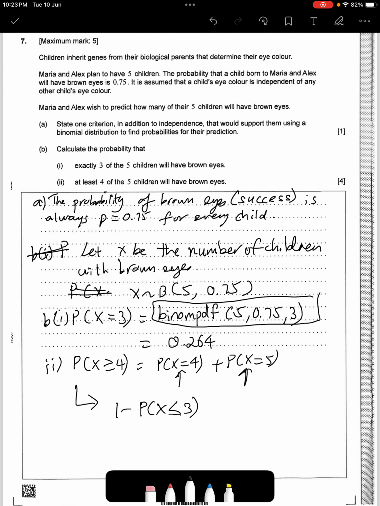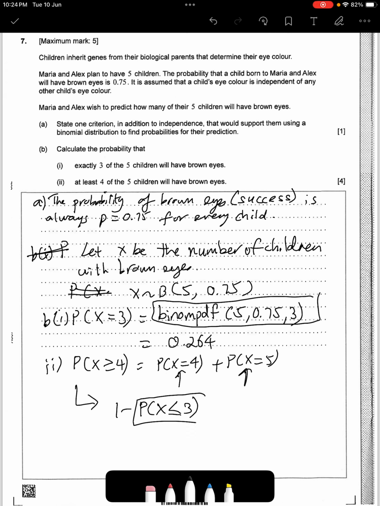Anything that's bigger or equal to a specific number, the TI-84 doesn't work very well with this, because it only works with less than or equal to that number. Since we're looking at 4 and 5, it makes sense to find the probability from 0 to 3, and if we get that probability, we subtract from 1. That's going to give you the rest of the probabilities, which is 4 and 5, because we only have 5 children in this case.